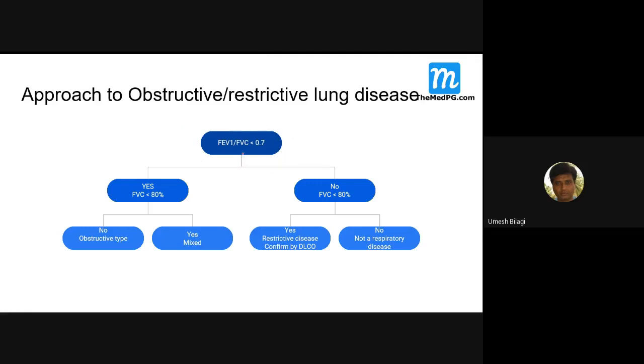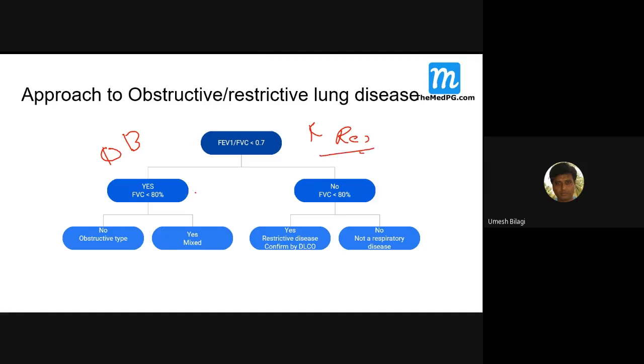This is an important parameter. If the FEV1 ratio is less than this much, then you are coming on this side, the obstructive side. If it is not so, you are coming on the restrictive side. Okay, this is obstructive. This is the restrictive side.